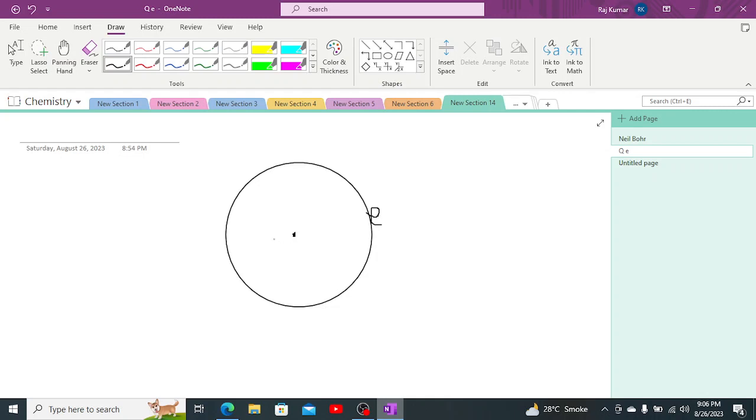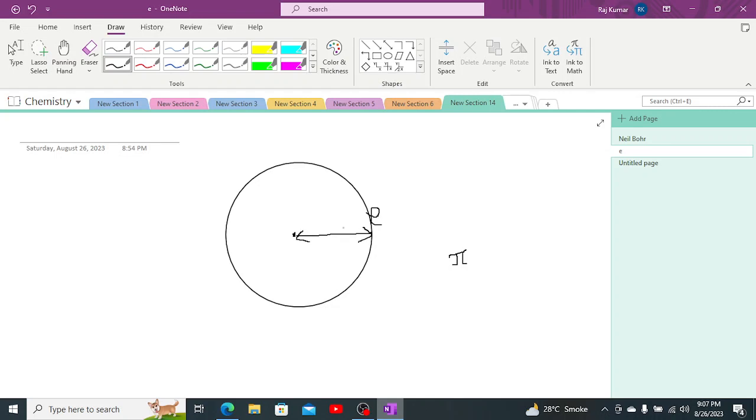Now this pathway, if it is cut in half, it will become pi. A complete circle is known as 2 pi, and this half circle is known as pi. Secondly, if we are having a line over here, we can consider that as the distance between electron and nucleus.